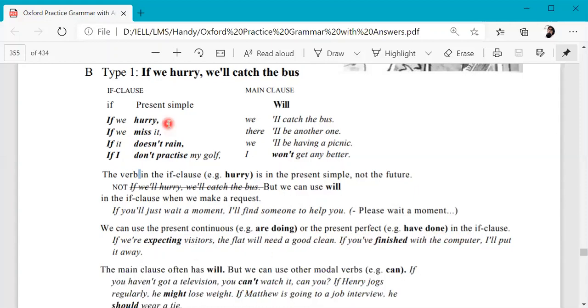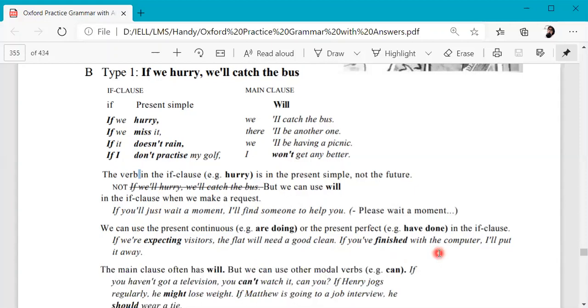So he says we can use present continuous or present perfect instead of present simple as well. For example, if we are expecting visitors, the flat will need a good clean. So if clause is in present continuous, we are expecting, and the main clause is again will.